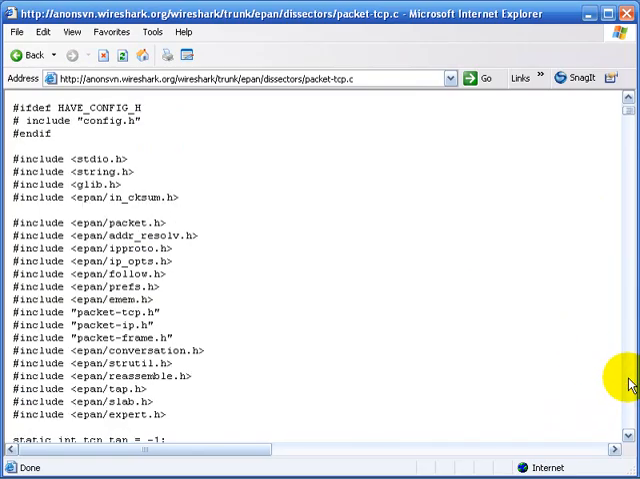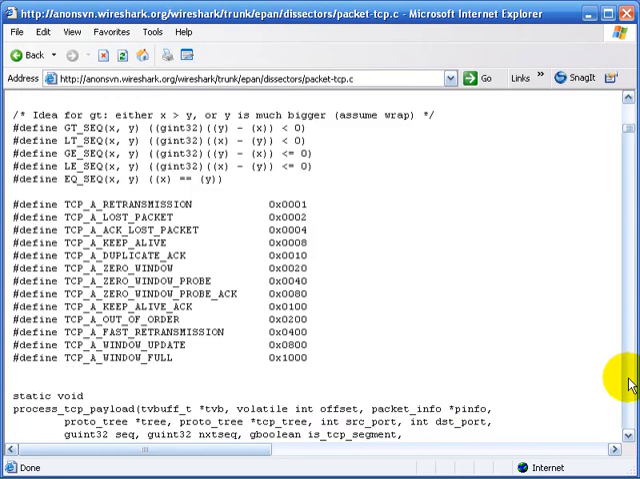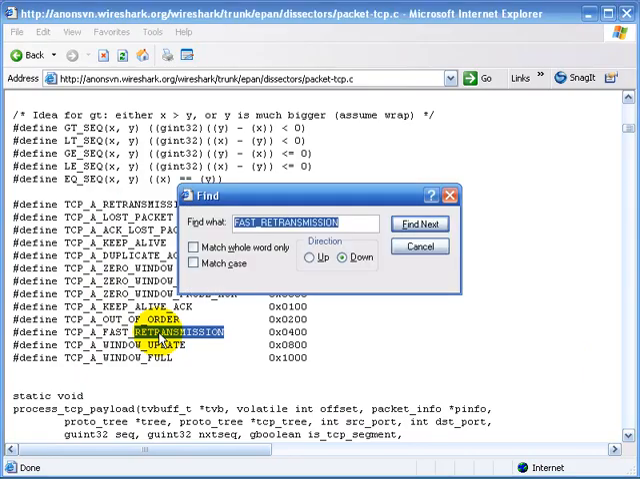Now as we scroll through, the most interesting area is going to be the area that deals with the expert system. Here we can see a list of the expert notifications that Wireshark will provide to you. If you wanted to know more information about one of these, we could take, let's say, retransmission. And we could say we want to find the value retransmission. Don't do the underscore with that because you won't be able to find that.